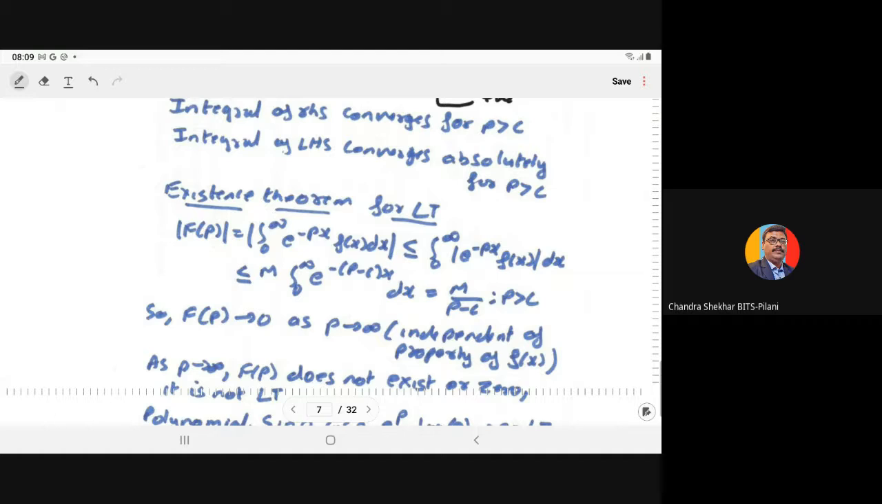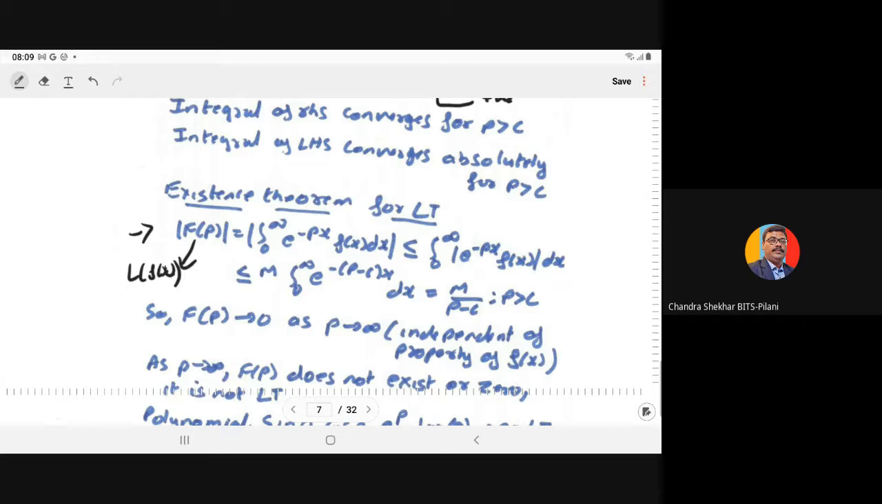So that is the condition for the existence of the Laplace transform. Now, the existence theorem of the Laplace transform. If you take the modulus of F(p), what is F(p)? F(p) is the Laplace transform of f(t). And what is the Laplace transform of f(t)? Integral 0 to infinity e to power minus px f(x) dx. Instead of f(t), you write f(x). So it will become e to power minus px f(x) dx.